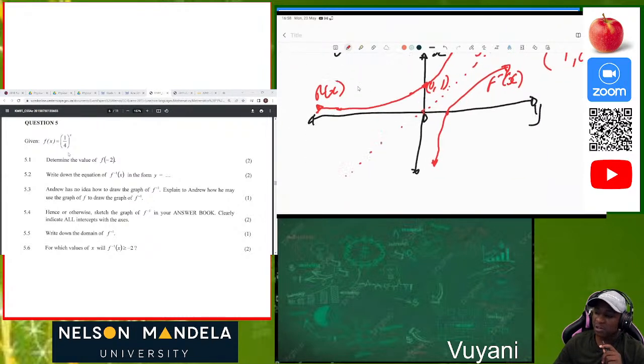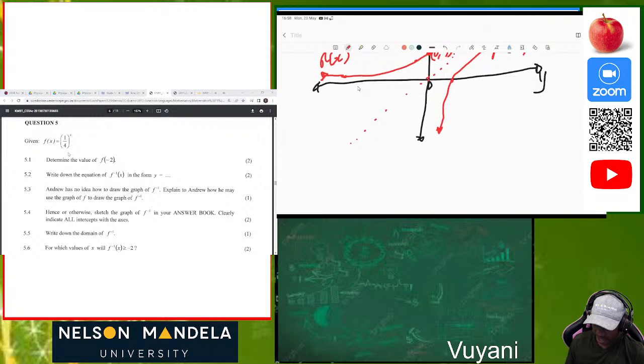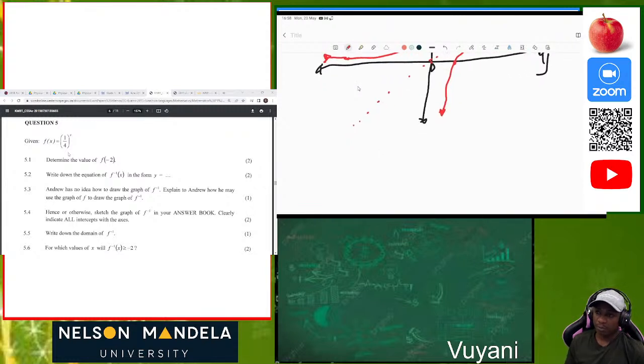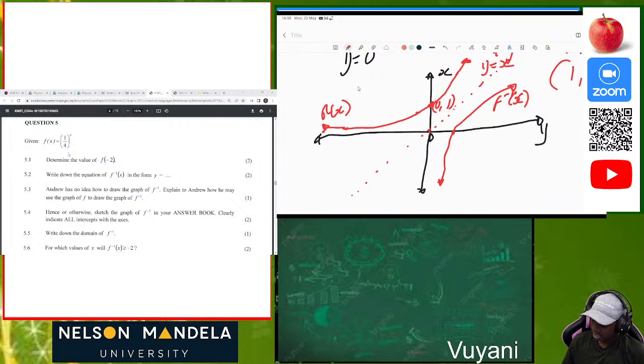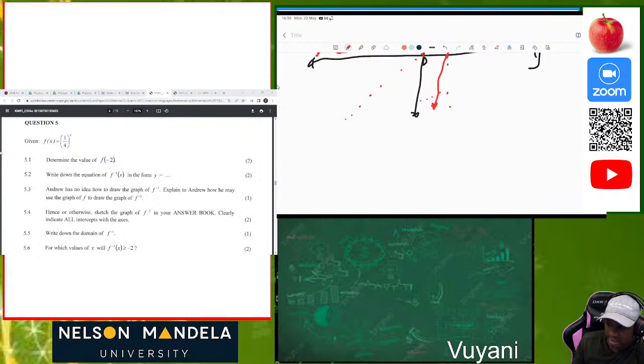They are saying, for which values of x will f inverse of x be greater or equal to -2? We can see where this function is greater or equal to -2. We can see that the inverse is greater or equal to -2 when x is greater than 0, because it cannot touch this line, but at this point it will be greater or equal to -2. So the answer is just as simple as that.